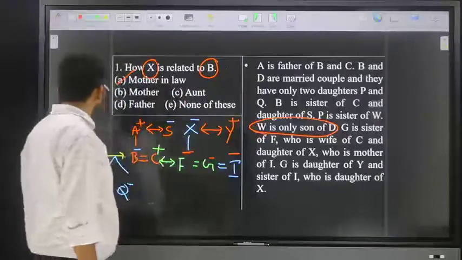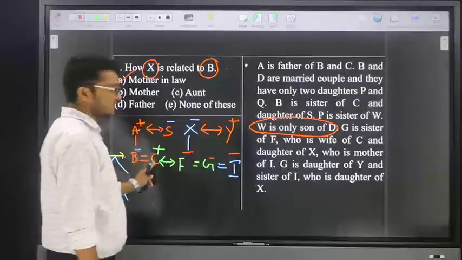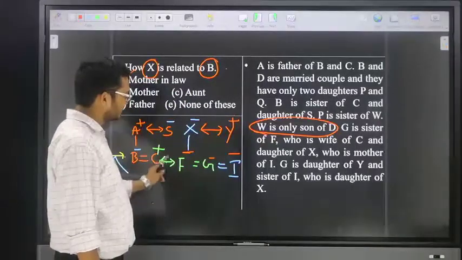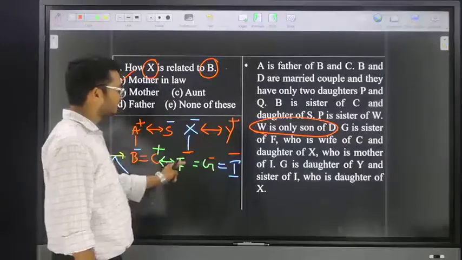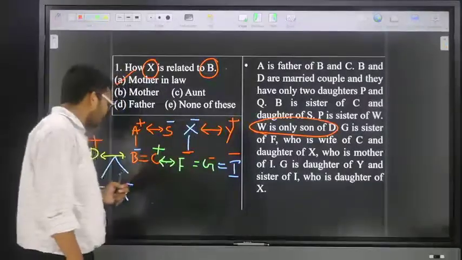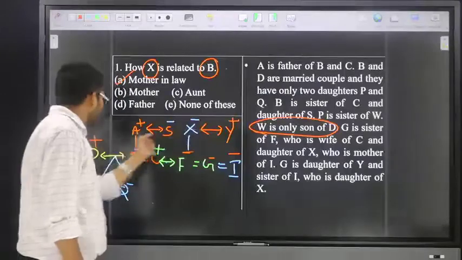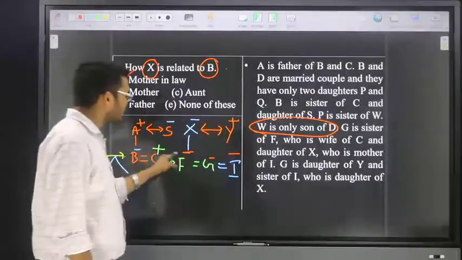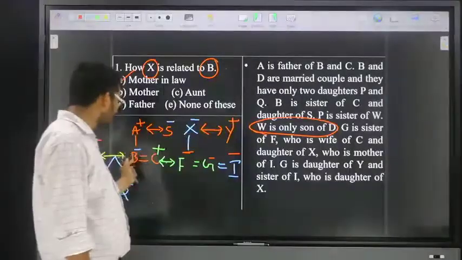See here, friends, D's brother-in-law is what? C. Then C's wife is what? F. Then F's father is what? Y. That means, to get how Y is related to D, we take brother-in-law's wife's father.